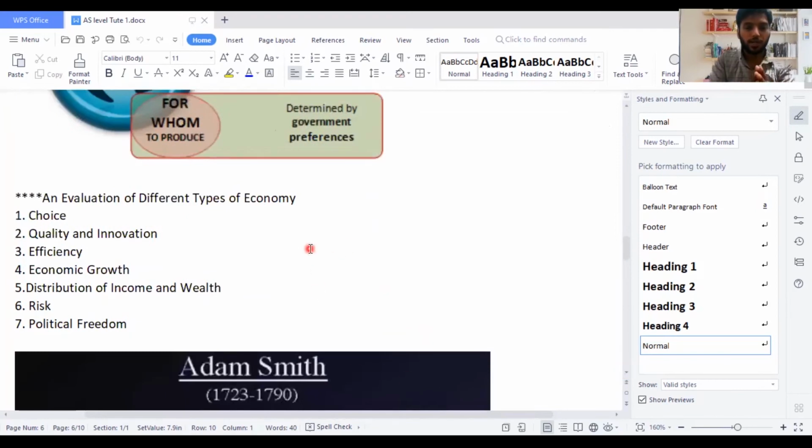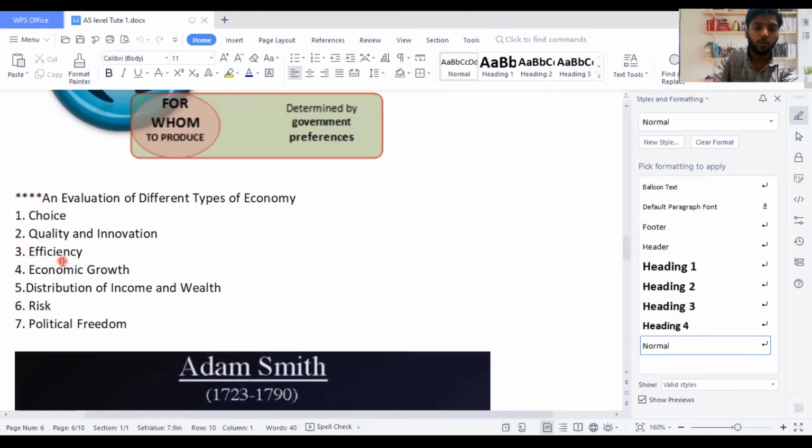How do you find out which economy belongs to which, with the level of choices? If the consumers can take a decision on the market, then of course that choice is a part of which economy? It's a part of market economy. And if government is taking the choice, it's a part of command economy. So you can see with the choice which economy it belongs to. Quality and innovation, most of the time you can see in market economy. In command economy, it's very slow to adopt certain qualities and innovation.